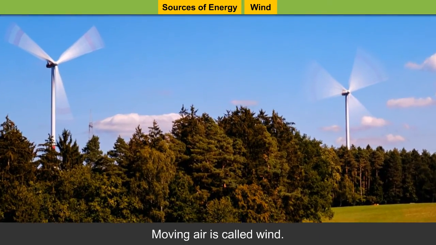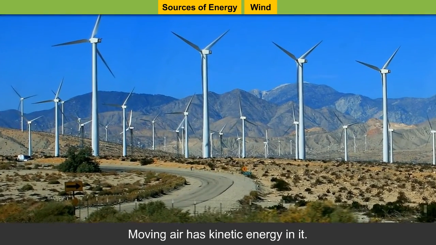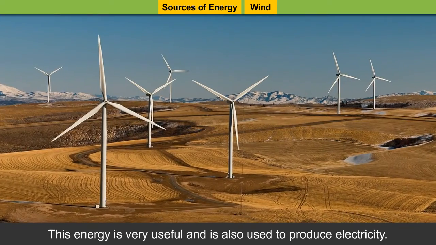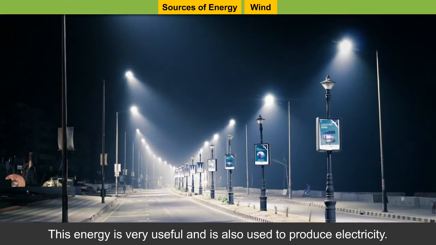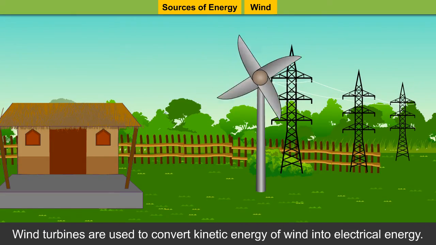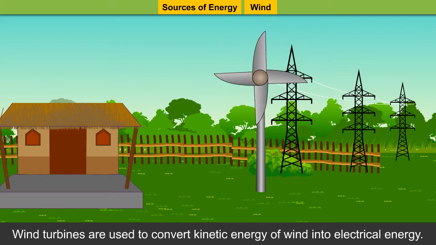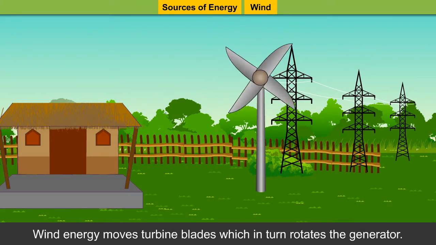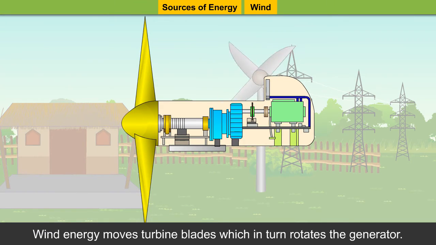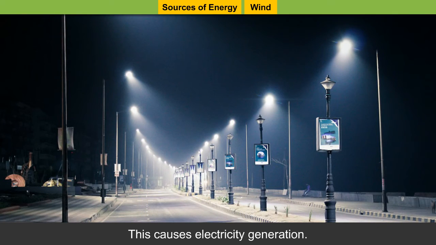Wind. Moving air is called wind. Moving air has kinetic energy in it. This energy is very useful and is also used to produce electricity. Wind turbines are used to convert kinetic energy of wind into electrical energy. Wind energy moves turbine blades, which in turn rotates the generator. This causes electricity generation.